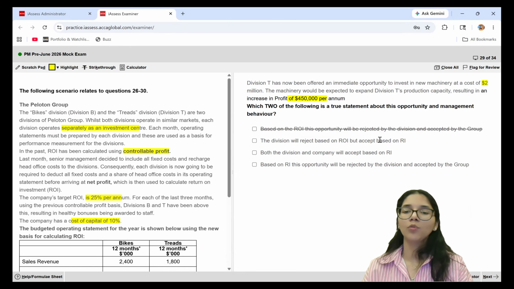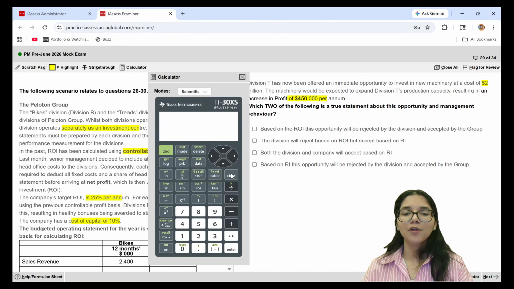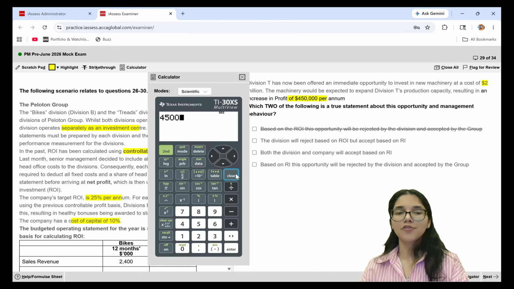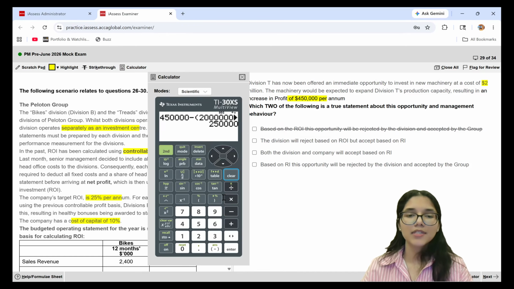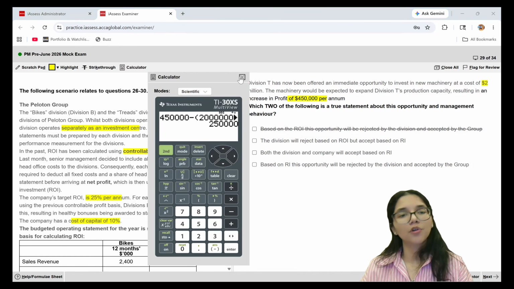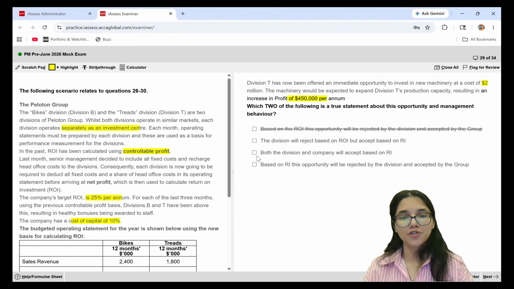Now let me find out what will happen on the basis of residual income. So for this, I will also calculate my residual income. Residual income will simply be $450,000 of profits that I will make. From this, take away the imputed interest. So on $2 million, 10% interest. So that gives you $250,000 positive. So this is something which the group will also like, the division will also like. So both the division and the company will accept on the basis of RI.